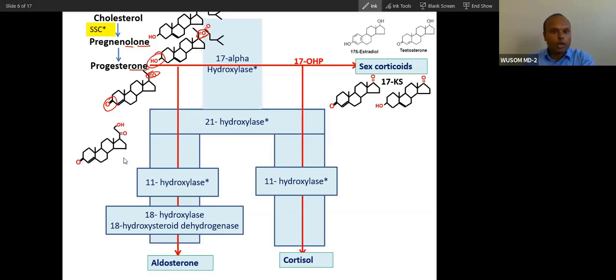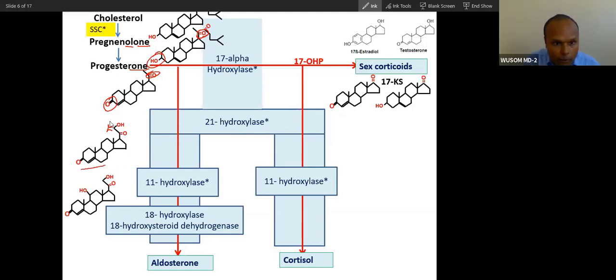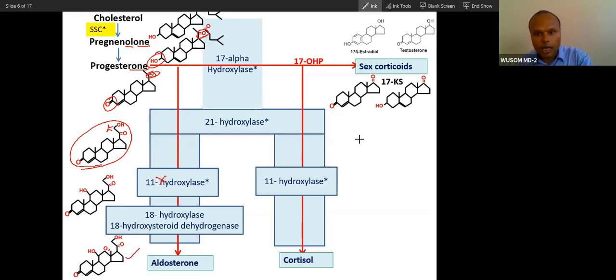So progesterone, after 21 hydroxylase, will convert into this compound. This is 21-hydroxylated. So 21 hydroxylase will convert it again into this compound. This is 11 hydroxylase. This compound will be produced if 11 hydroxylase is not there. Okay, this will be in high quantity. Now you can see this compound ultimately becomes aldosterone after the action of 18 hydroxylase.